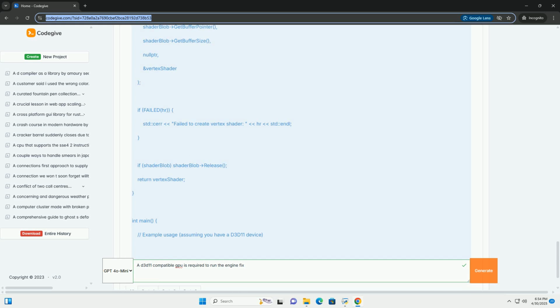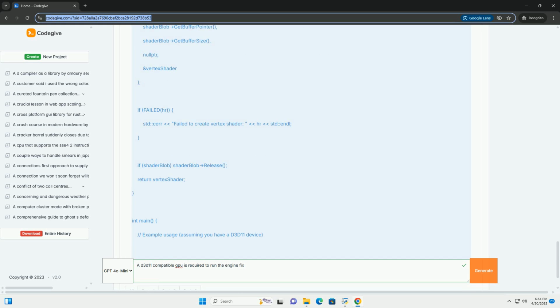Performance optimizations. Some engine fixes aim to improve performance by leveraging D3D11 features like multithreading, deferred contexts, or optimized resource management. These optimizations rely on the GPU's ability to correctly execute these D3D11 commands. If the GPU has limitations, the optimizations could backfire and worsen performance.